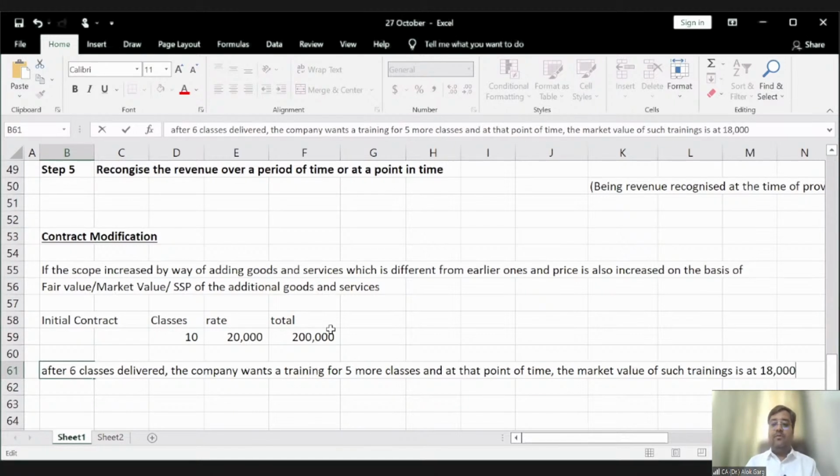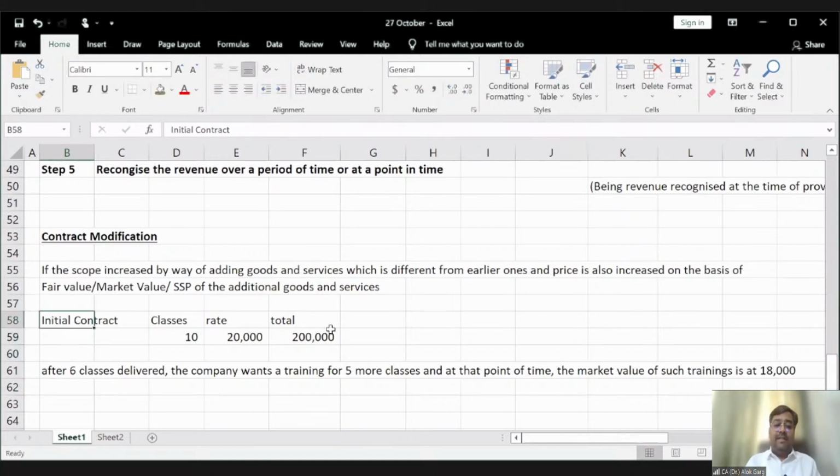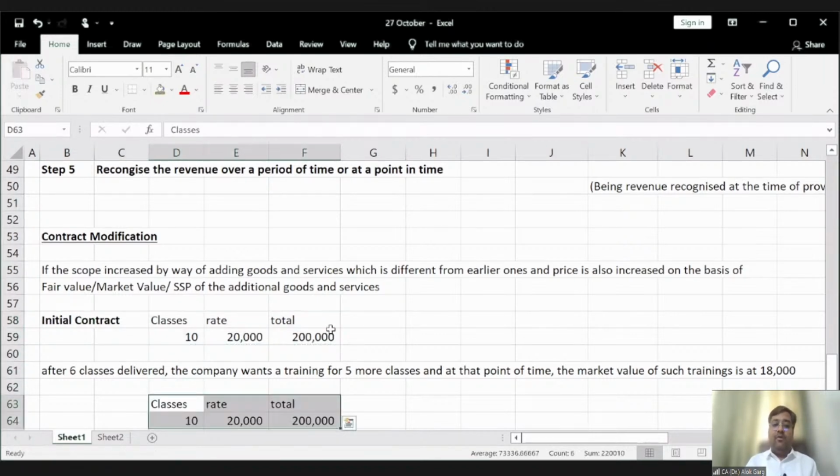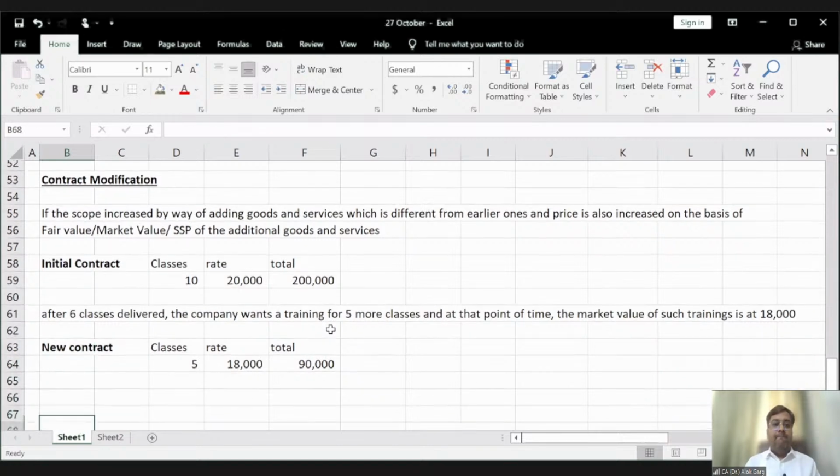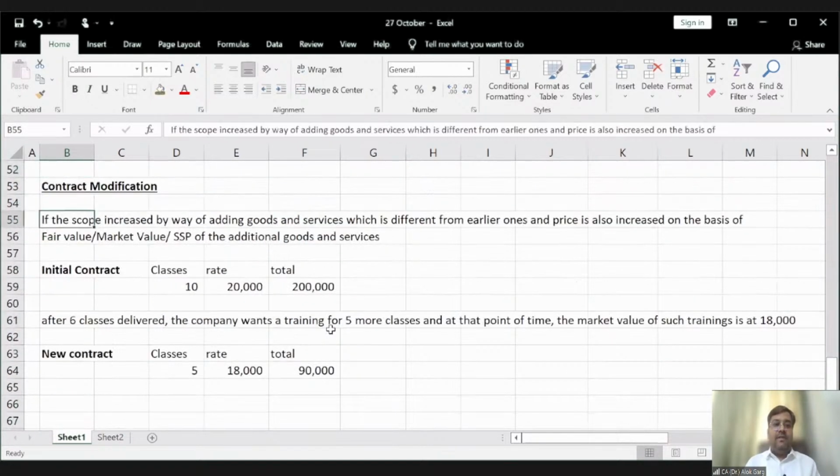18,000 rupees. So in this case, friends, you will not say that this is a discount. Market value has gone down. So this is considered as a separate contract. 18,000, right? So this will be considered as a new contract, and it has to be accounted as a separate contract, right? Now this was case 1.